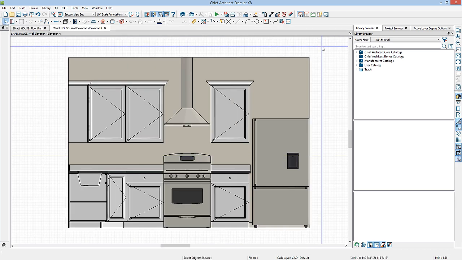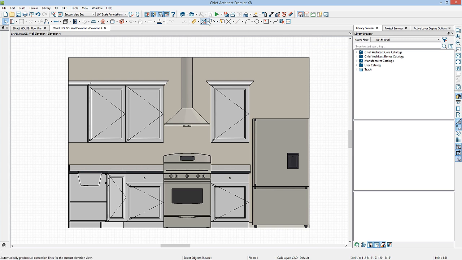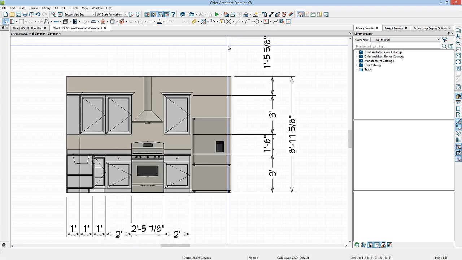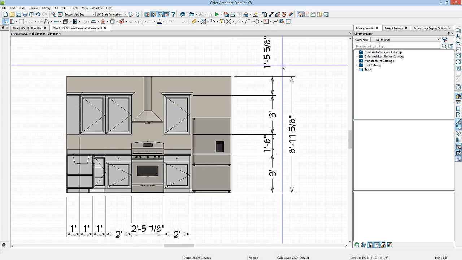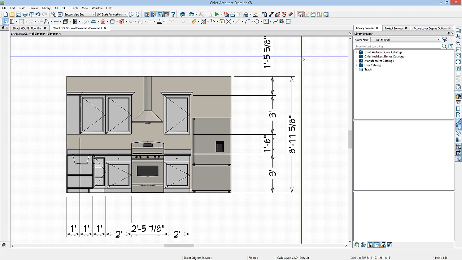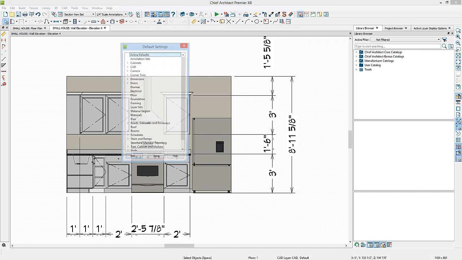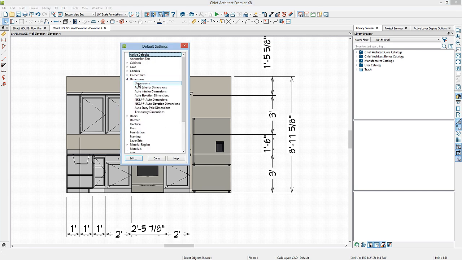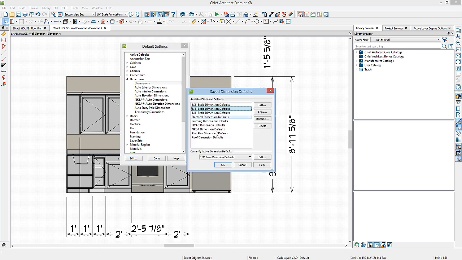Now there's a couple of automatic dimensioning tools that I can use while in elevation view. If I click on the drop down, I can use my auto elevation dimensions. That's going to place dimensions at the right side of my elevation view and at the bottom of my elevation view. But remember that my automatic dimensions are using the active dimension defaults. If I want to print this view at 1/2 inch scale, I'm going to want to change my active dimension defaults. To do that, we'll go up to the little white wrench, our default settings, come down to dimensions, and double click here on dimensions.